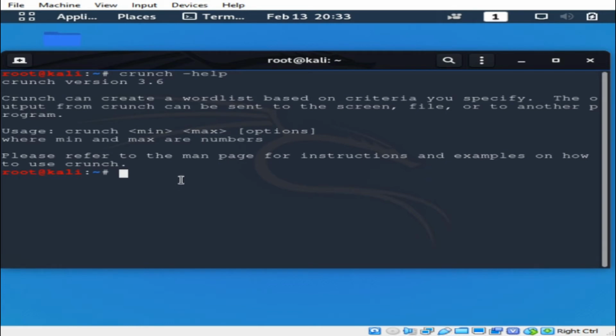So in order for us to create a word list, let's say crunch, and then we're going to put in the min amount of letters. In our case, let's put 4, and the max amount of letters 10. And let's say we want to create words with the letters A, B, C, D, F, and G.